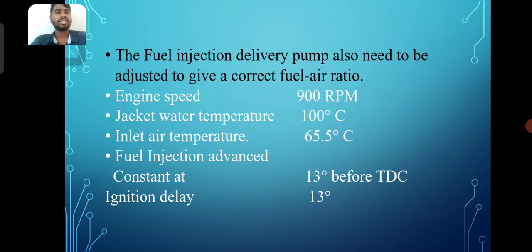The fuel injection delivery pump also needs to be adjusted to give a correct fuel air ratio. Engine speed 900 rpm, jacket water temperature 100 degrees Celsius, inlet air temperature 65.5 degrees Celsius, fuel injection advance constant at 13 degrees before TDC, ignition delay 13 degrees.